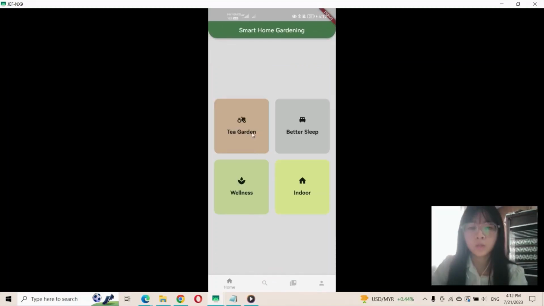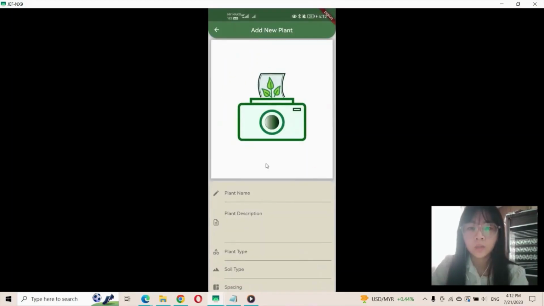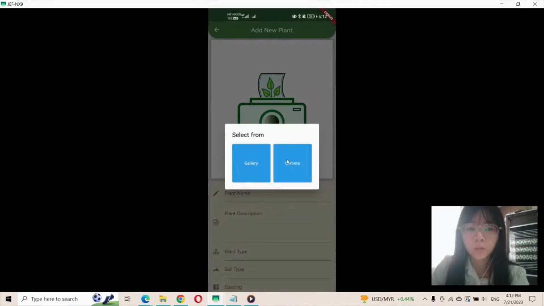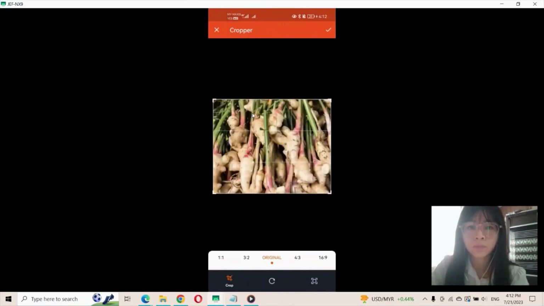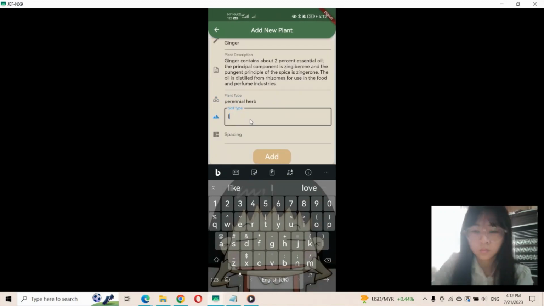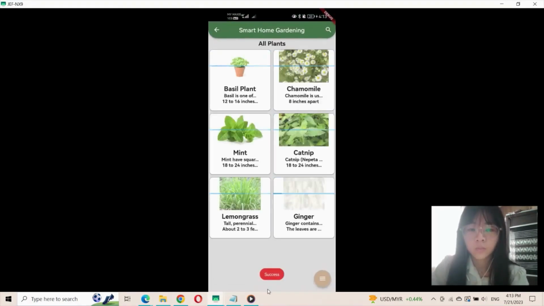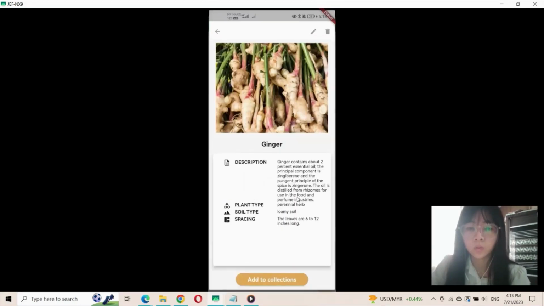Next, moving on to the next function: when the user wants to share plants with other users, they can click this add new plants button. Then the user can upload the plant image, selecting from gallery or camera. For example, I select from gallery. And then input the plant detail. Click on the add button, and then it will display "Are you sure?" Yes. Then it will display success. Now the user can click to view the plant detail.